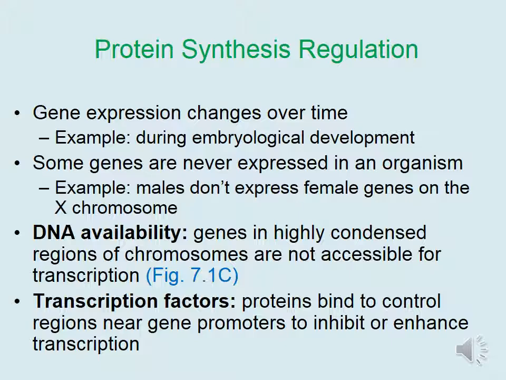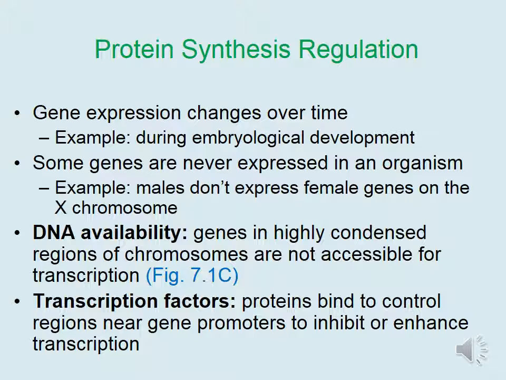So how is it possible to control turning on and turning off of gene expression? One way is DNA availability, meaning that genes in highly condensed regions of the chromosome are not accessible for transcription. Keep in mind that in order for transcription to take place, DNA has to be unwound and pulled apart for RNA polymerase to gain access to the DNA. Therefore, if the DNA remains highly condensed, genes in that region will never be expressed.